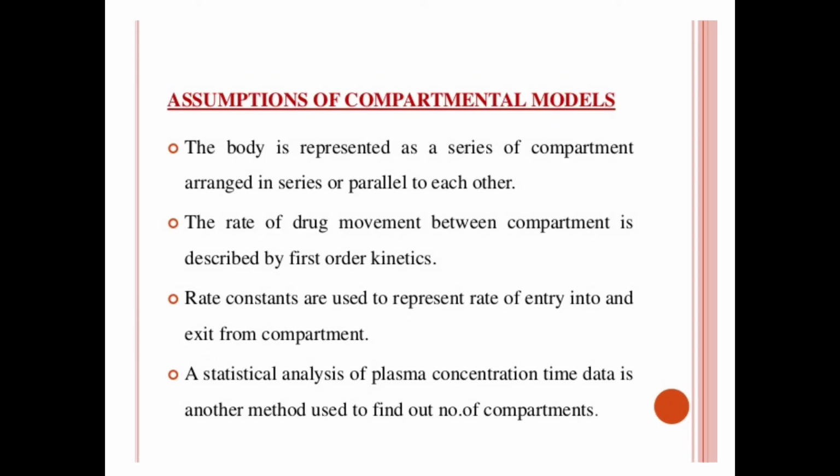First order kinetics means the one whose rate is directly proportional to the concentration of drug under reaction. So we can say the greater the concentration, the faster the reaction. It is assumed that the rate of drug movement between the compartments follows first order kinetics, meaning the manner in which the concentration of drug influences the rate of a reaction or process is called the order of reaction.